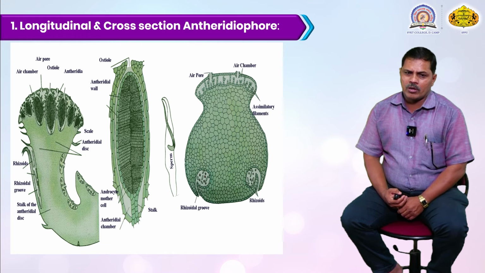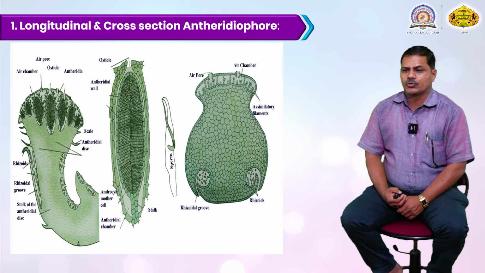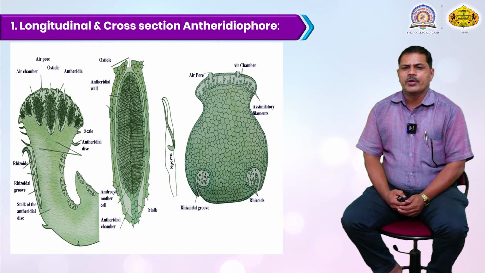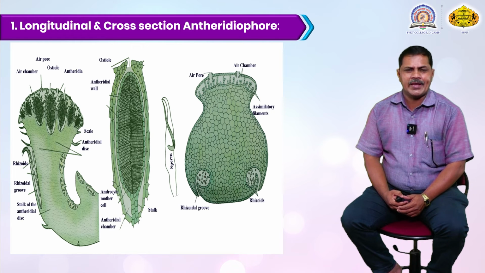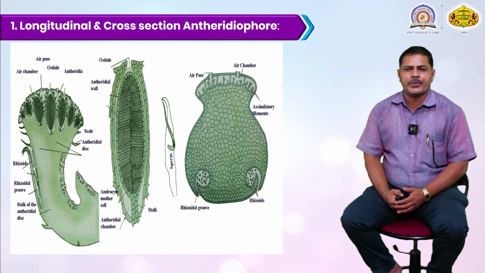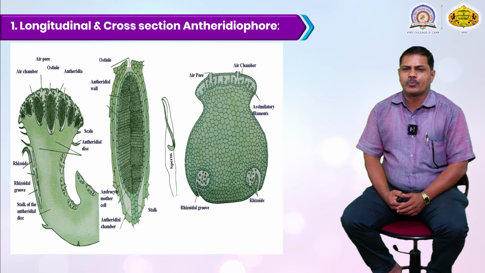Also in this antheridiophore, there is the presence of a stalk and a basal portion. And this is a cross section of the antheridiophore. There is an air pore present, air chambers also develop, and assimilatory filaments also develop. At the lower portion there are rhizoids, and there are different types of rhizoids developing.